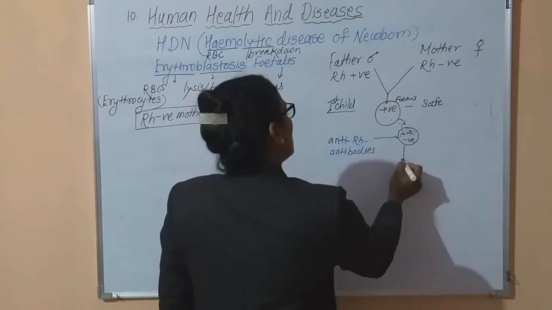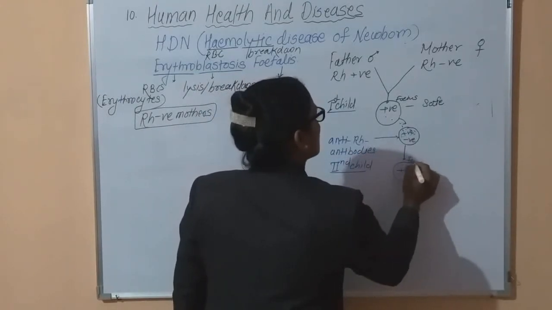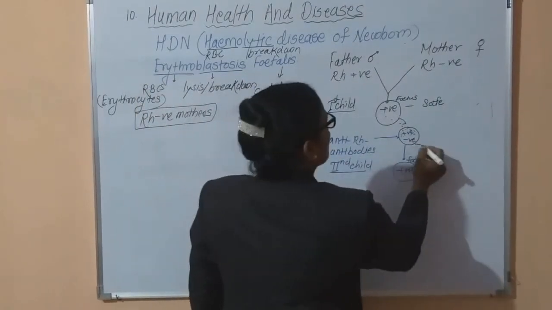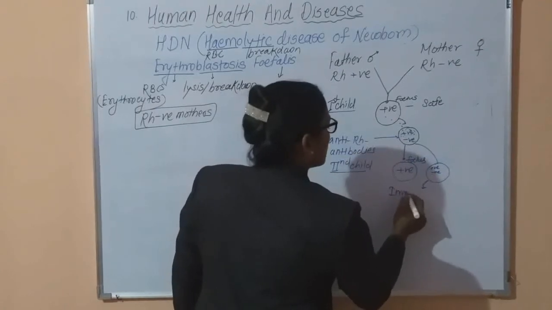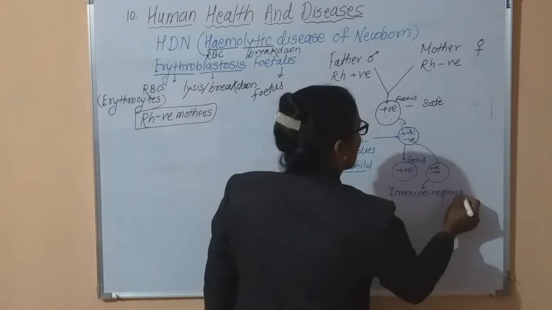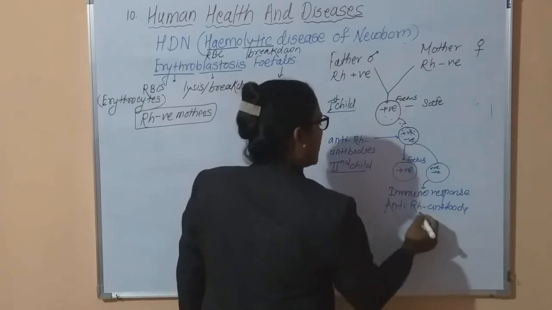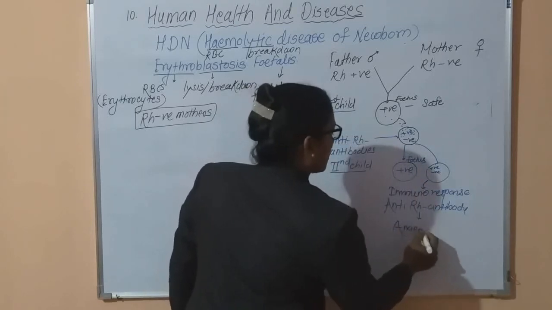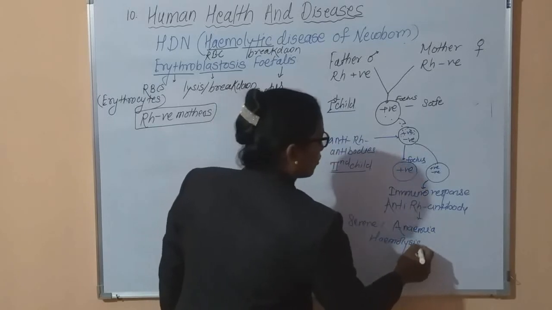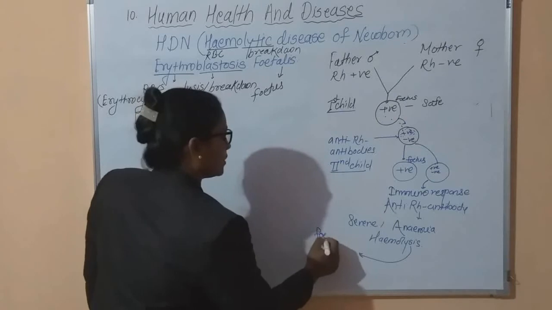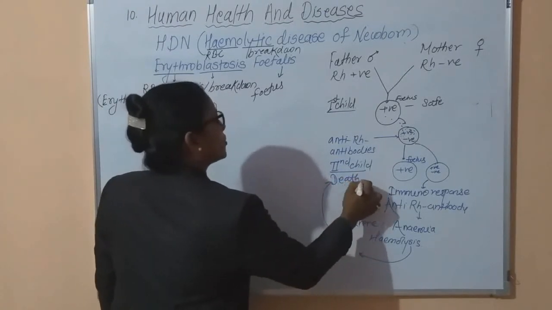But in the subsequent condition, in the case of the second child, if this second child is positive, this mother is having anti-Rh antibodies, and the result is an immune response. This immune response is due to the anti-Rh antibodies, and due to these antibodies severe anemia takes place, and this is hemolytic, that is, there is breakdown of the RBCs. In such a condition, fetal death of the second child may take place.